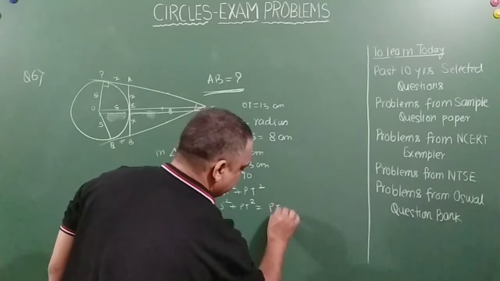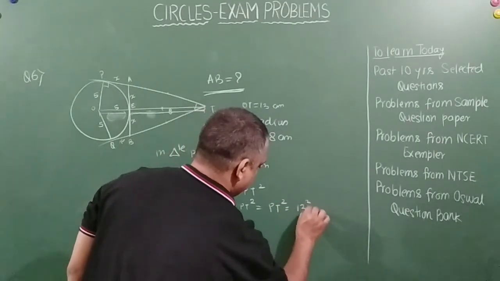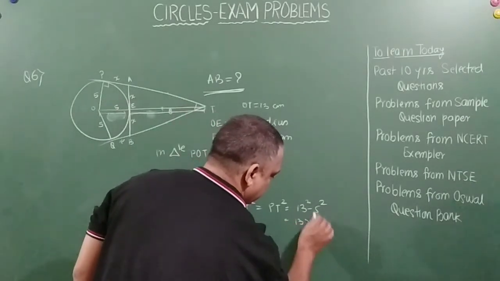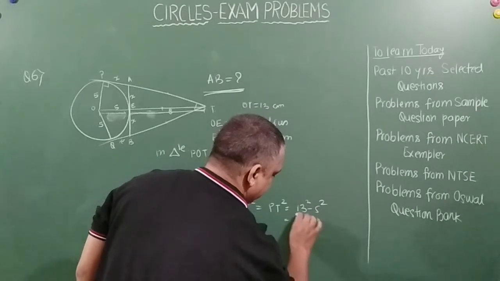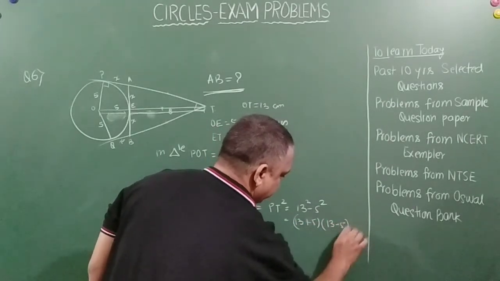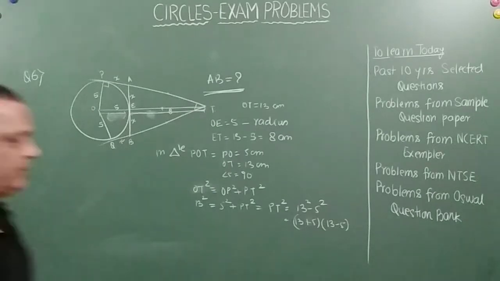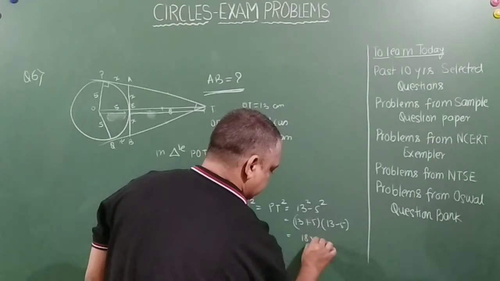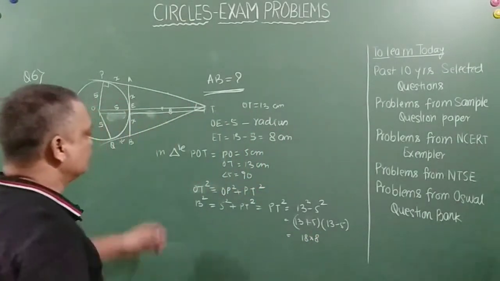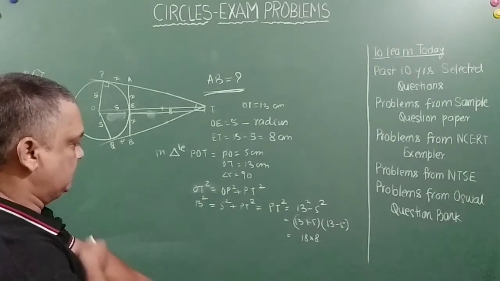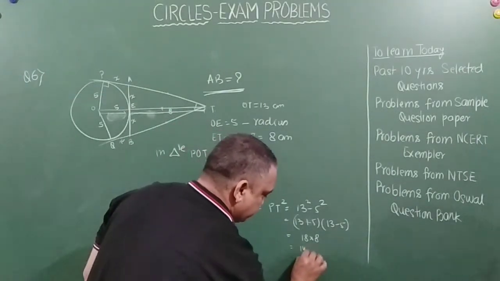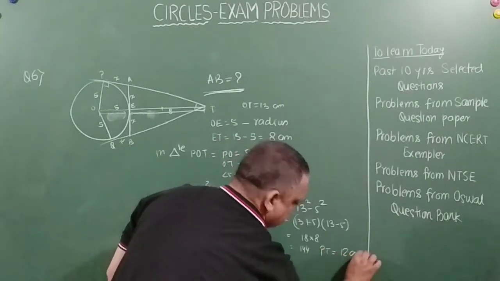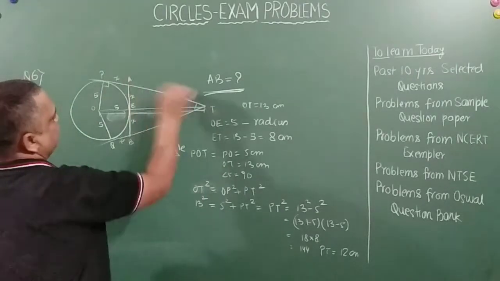Which says that PT square is equal to 13 square minus 5 square. Correct, friends? So that is equal to 13 plus 5 into 13 minus 5, right? A plus B into A minus B. So 18 into 8, which is 144, so PT is equal to 12 centimeters, right? So PT, this distance.